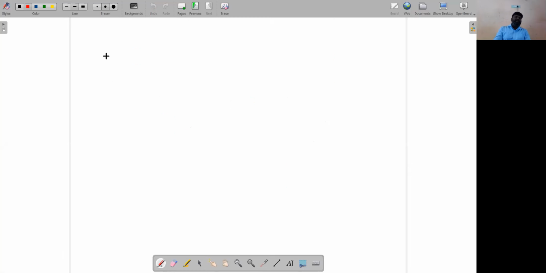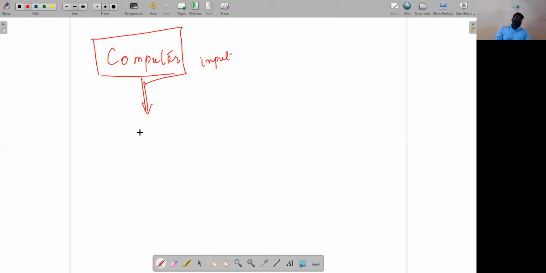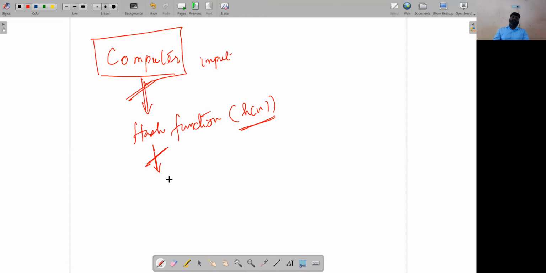If any information you are transmitting, for example computer, is the input, we can apply any hash function, where h of n is the plain text. So let's assume this is my 5-character hash code.